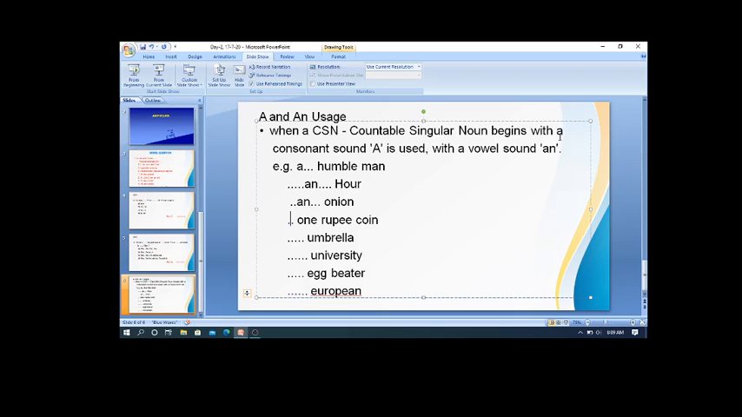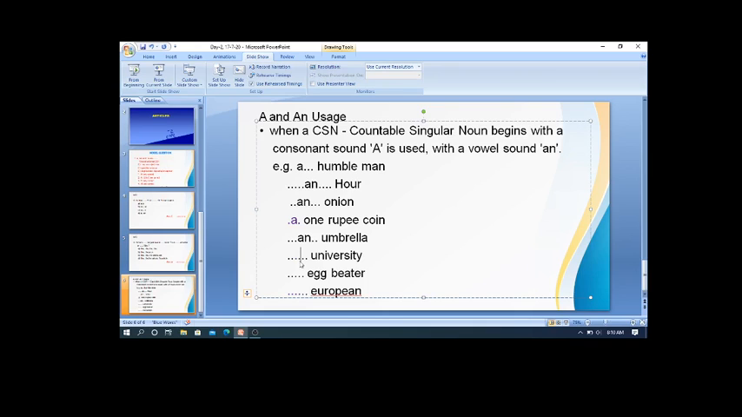Now you see. Tell me whether it is a or an. Is it wan rupee or on rupee? You say it is wan rupee. So that's why it is a consonant sound. A is used. Now let's move on to this example. Umbrella. Here U is giving an uh sound. Uh is a vowel sound. That's why obviously an is used. Now let's switch over to the next CSN.